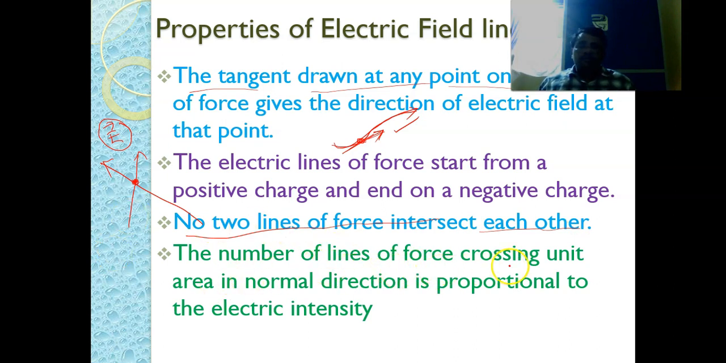The number of lines of force crossing unit area in the normal direction is proportional to the electric field intensity. So let us say this is our uniform electric field. If we consider a unit area normal to this electric field, the number of lines crossing unit area in the normal direction is proportional to the electric field intensity. So from this we can calculate the flux, and from flux we can calculate the electric field intensity.